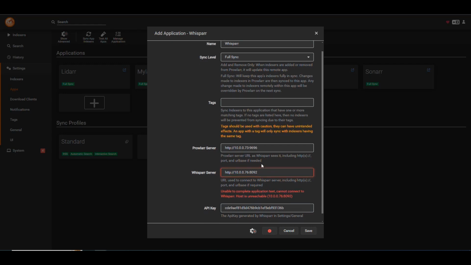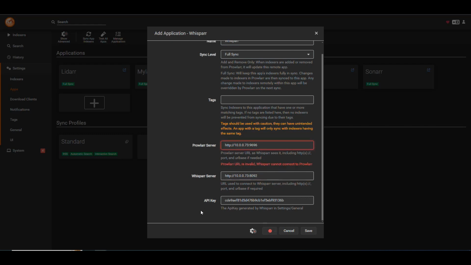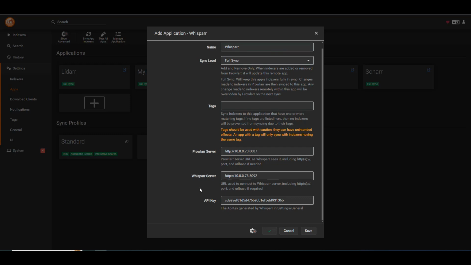And we got a problem here. It says it was not able to connect to the application. So let's validate. Oh, I put the wrong IP, 7.3. There we go. And it says that the Prowler URL is invalid because we're using the wrong port. So that's 8087. And now let's try again. And there we go. Now we get the check mark. It's telling us that it is able to connect to everything. So we can save this.